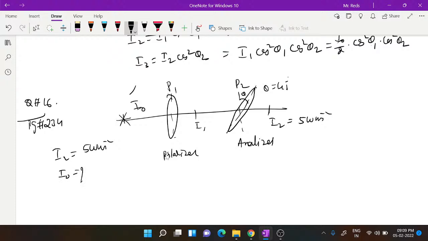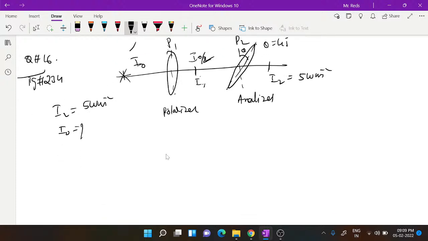When this light passes from this to this, it will be half of I naught. The intensity will be reduced to half when it passes here; you have to remember that always. Once unpolarized light passes through the first polarizer, where it had all directions, when confined to a particular direction the intensity immediately becomes half. That means I1 is equal to I naught by 2. First, unpolarized light passes through the polarizer and becomes half. Then it passes through the analyzer, and what it becomes depends on the angle of this axis. So this will be the input for this.